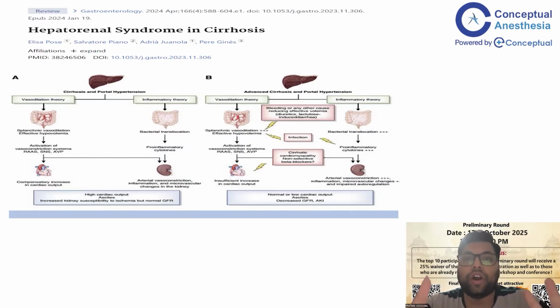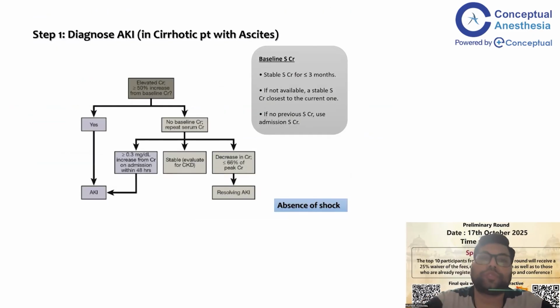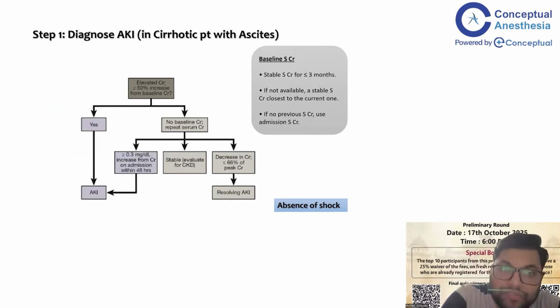Diagnosis of AKI. How do you diagnose AKI in a cirrhotic patient with ascites? Elevated creatinine, more than 50% increase from the baseline serum creatinine. If it is there, then it is AKI. If there is no baseline creatinine, repeat serum creatinine; if there is more than 0.3 milligram per dL increase in creatinine on admission, it is AKI. If stable, evaluate for CKD.